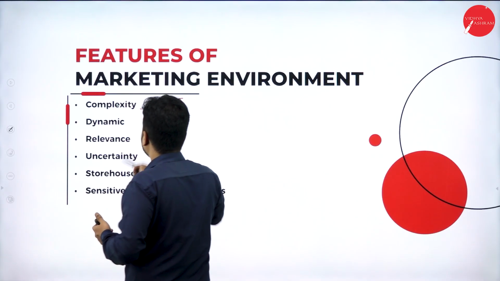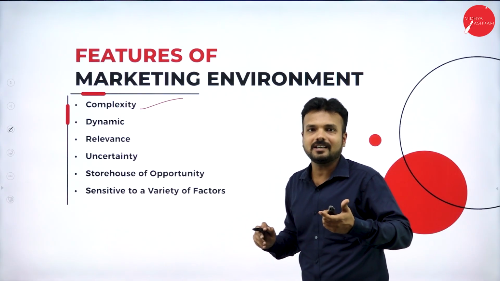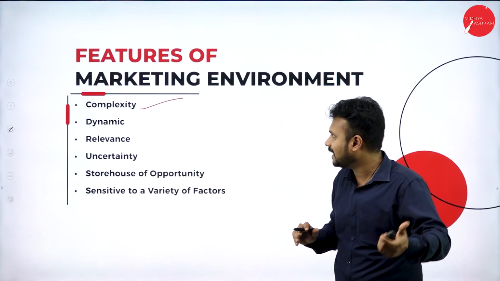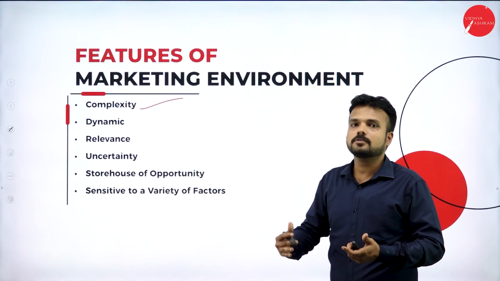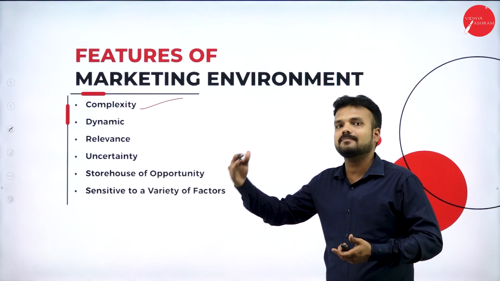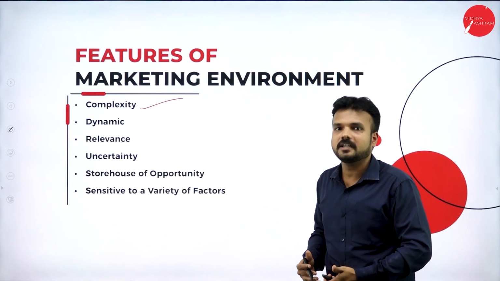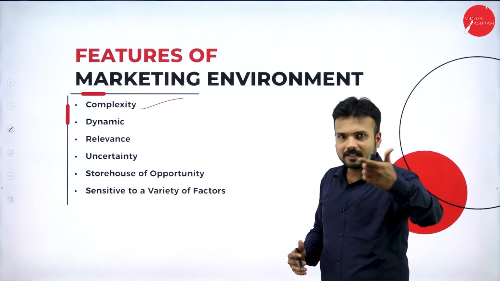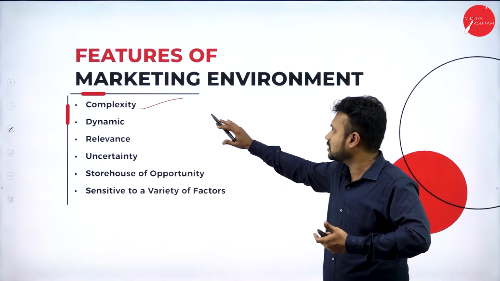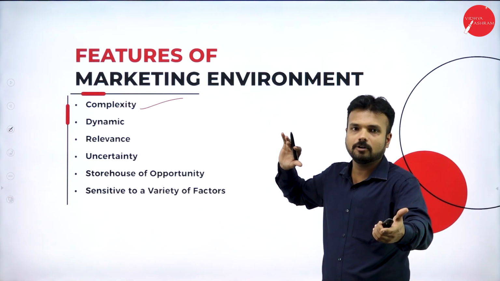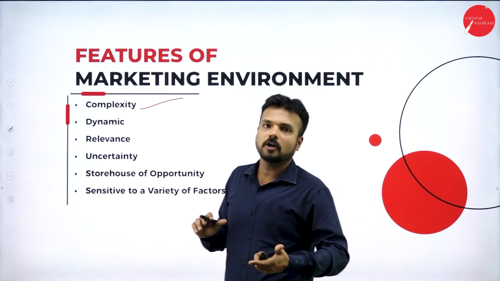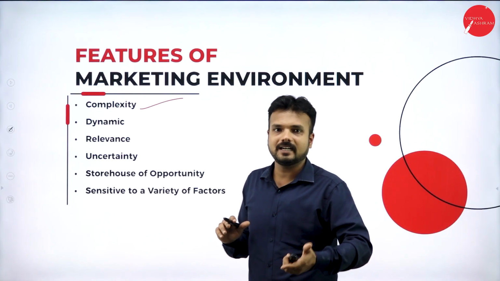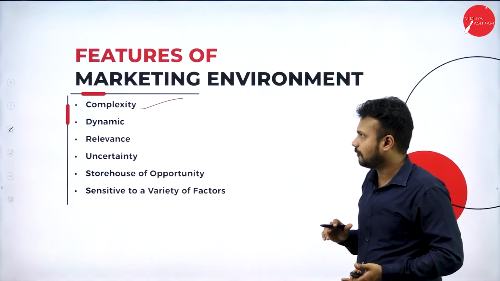Complexity. Okay, so this is rigid in nature. There is a complexity in terms of marketing management, because we are supposed to get updated as per the trend, as per the generation. We are supposed to facilitate the consumer as per their wish, because this is a customer centric approach. We are supposed to know about the consumer behavior, and also we are supposed to facilitate the product as per their desire, as per their demand, as per their taste and preferences.